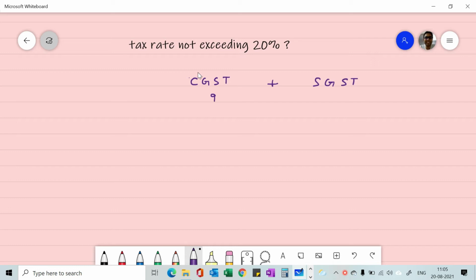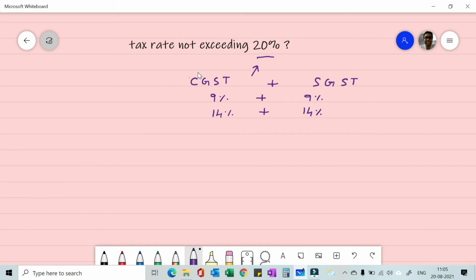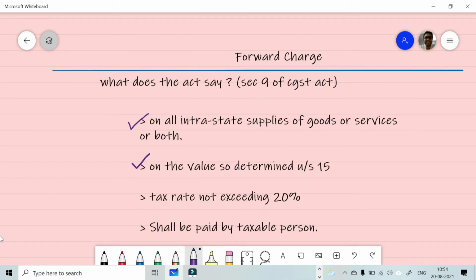So the Act says that CGST is capped at 20%. So you would have seen in various invoices 9% CGST plus 9% SGST. Similarly, 14% in case of air conditioners and other products, you would have seen 14% CGST plus 14% SGST. This 20% that we are talking about is the maximum cap. So overall 40% is the maximum rate at which we are talking about. So this is the third point which we are covering.